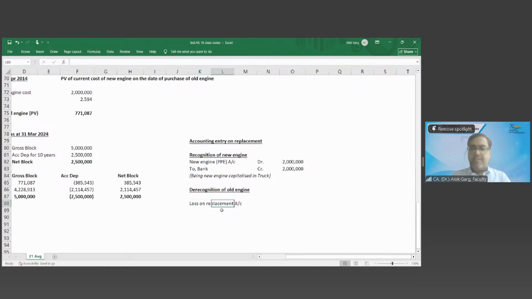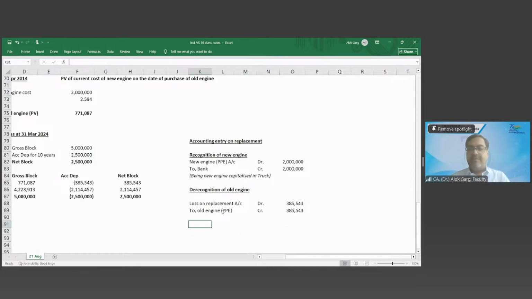Debit in the P&L, to old engine PPE credit. Okay. And what is the amount? 385,543.